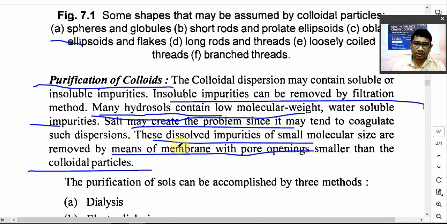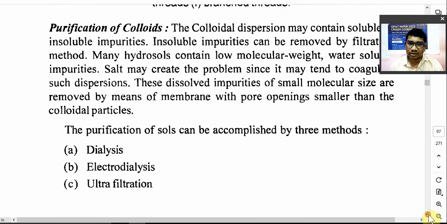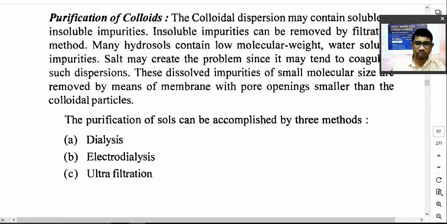Okay. So if water soluble impurities are there in a colloid, and if the impurities have a smaller particle size than that of the dispersed particle, you can remove them. You can remove the soluble impurities by different methods. That means purification of colloids. So colloidal dispersion will have either soluble or insoluble impurity. Insoluble impurity you can remove by filtration. Soluble impurity you can remove by dialysis or electrodialysis or ultrafiltration.